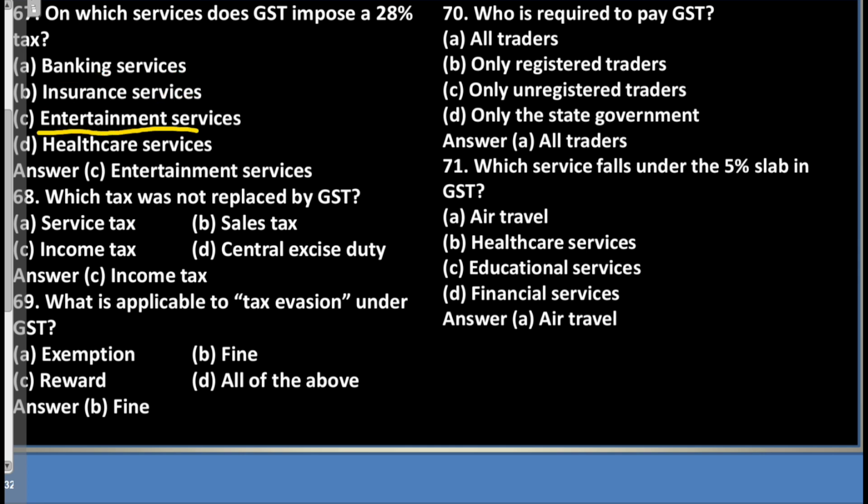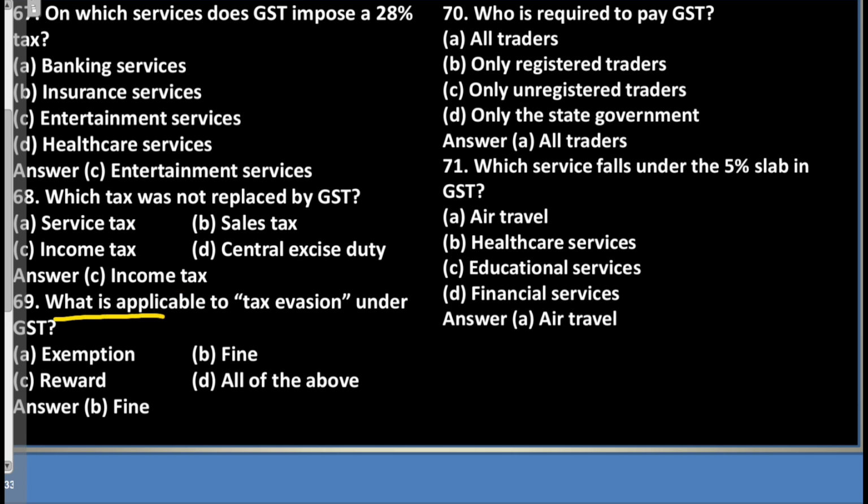C. Entertainment services. D. Healthcare services. Answer: C. Entertainment services. Question 68. Which tax was not replaced by GST? A. Service tax. B. Sales tax. C. Income tax. D. Central excise duty. Answer: C. Income tax.